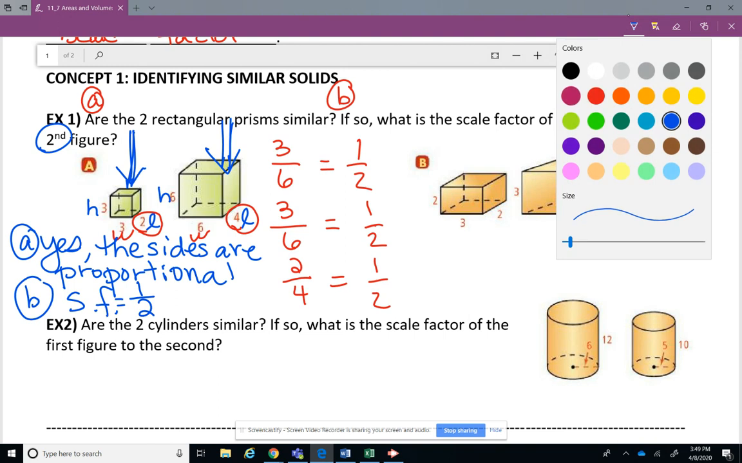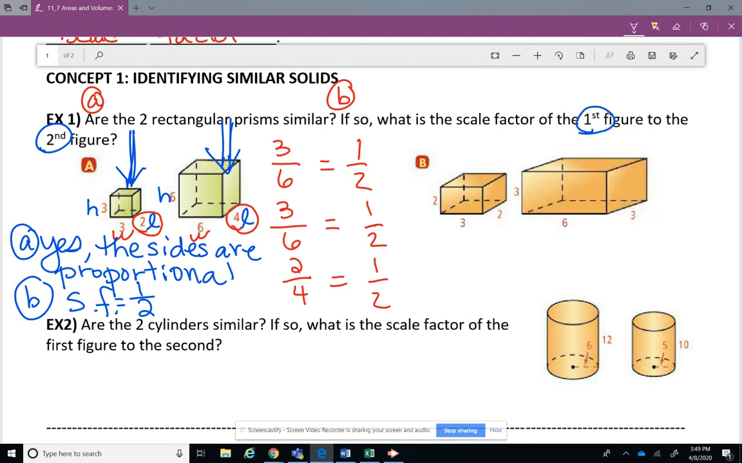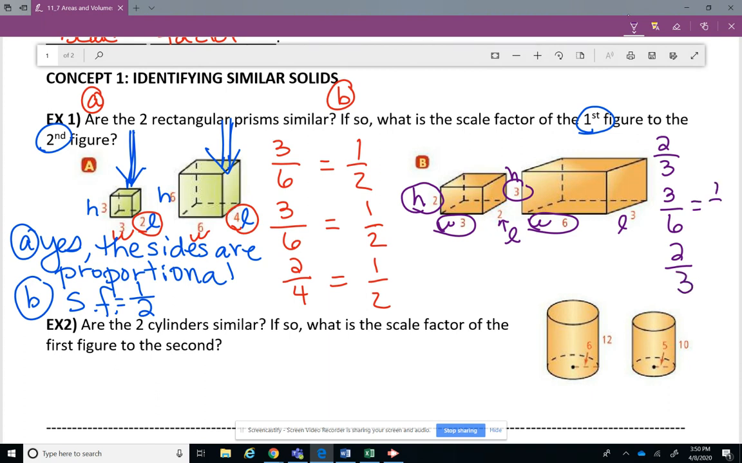Let's do purple. We'll let this be height for the small and height for the large. So that's what, 2/3? All right, we'll let this be width of the small and the width of the large, one. All right, and then we have length of the small one and length of the large one. All right, so let's reduce this one.